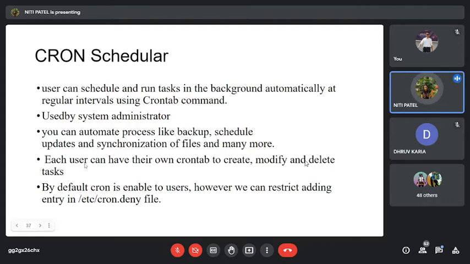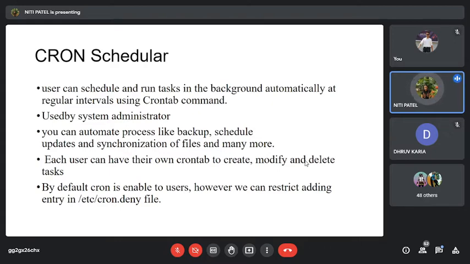In case you want to restrict it for some of the users, so if I am an admin and I want to restrict it for Pratham, what I have to do is go to this directory, the /etc/cron.deny file, and in that I have to add the username as Pratham. So what will happen? Pratham won't be able to use this command. Why? Because I have restricted him by using this.